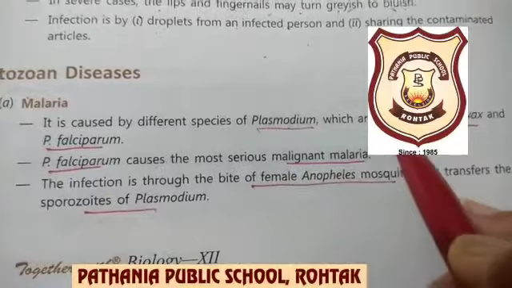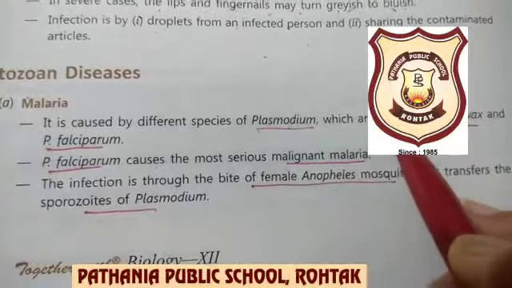Now, malaria is actually caused by Plasmodium. A type of protozoan is Plasmodium. Okay, it is a malarial parasite. So, what are the species? Different species of Plasmodium are there: Plasmodium malariae, Plasmodium vivax, and Plasmodium falciparum.